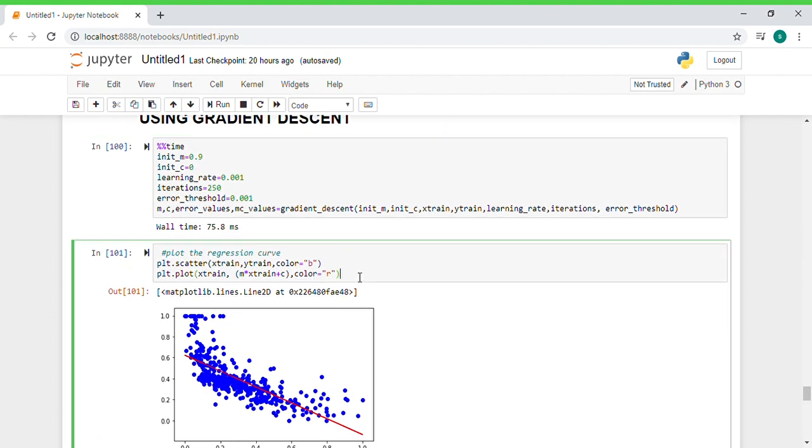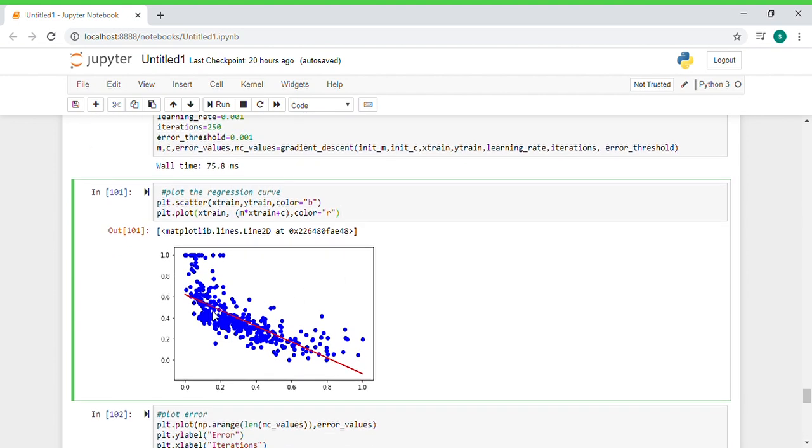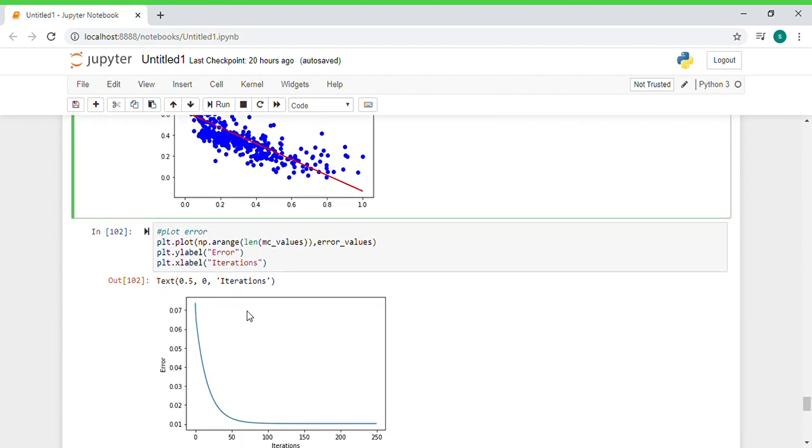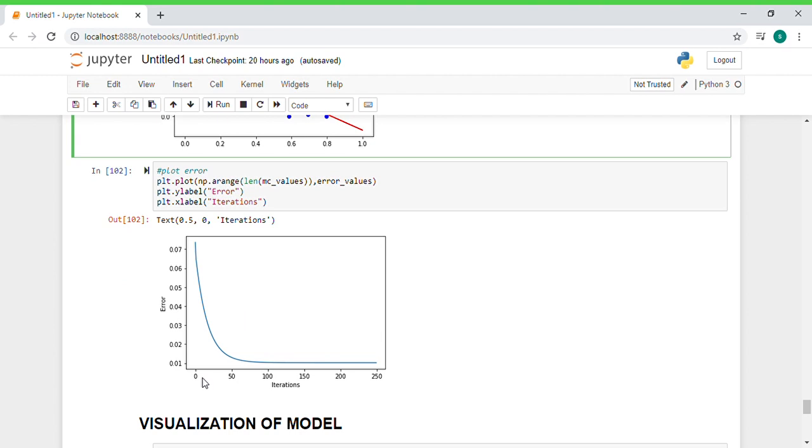Now we have plotted the linear regression curve. Here we can see that it is a negative slope linear curve. We have also plotted the error values, using errors on the y label and iterations on the x label. As you can see, from 0 to 50 the error value has been high, but from 100 to 250 iterations the value has been remaining the same, that is bare minimum, and is almost parallel to the x axis.